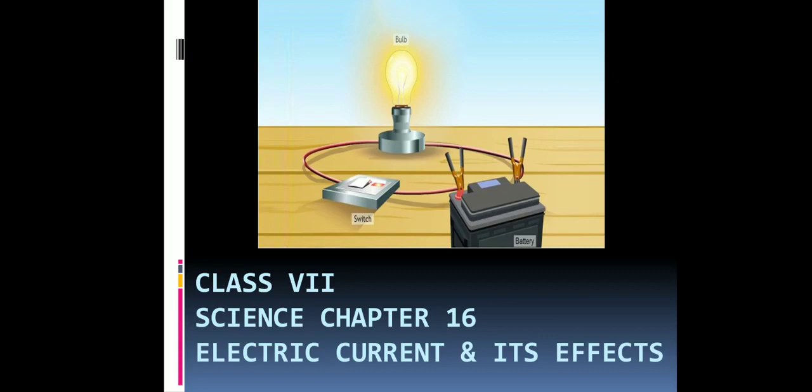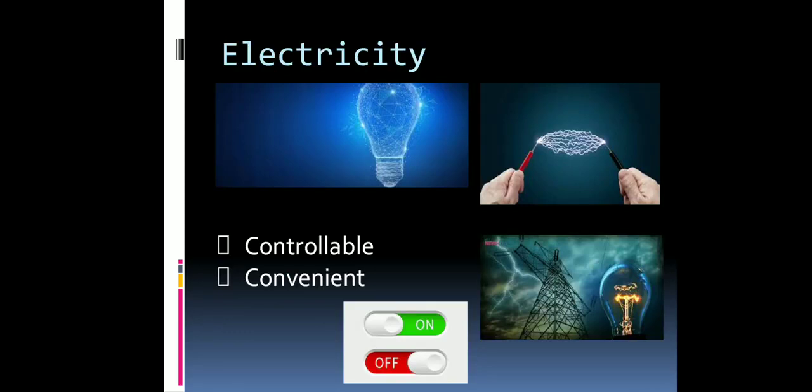Okay, so let us begin our discussion with what is electricity first of all. Because if we have to discuss what is electric circuit, electric current and its effects, we need to understand what is electricity. Clear? So what is electricity? Basically electricity is playing a very important role in modern society. Okay, it is everywhere. You are not able to survive even for a week without electricity.